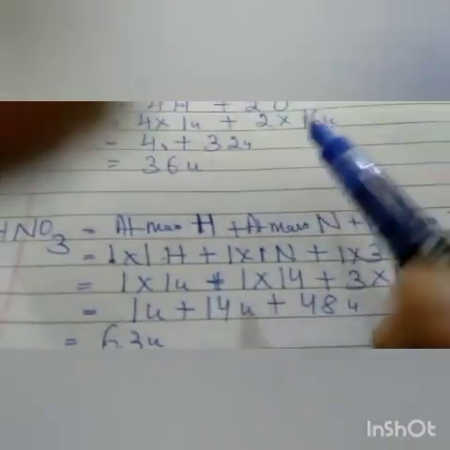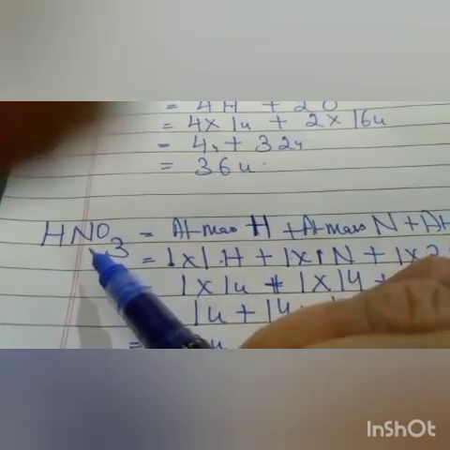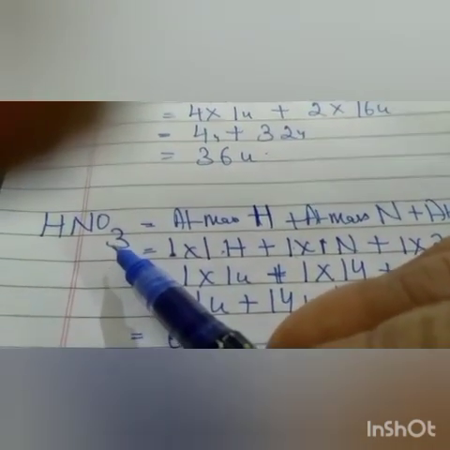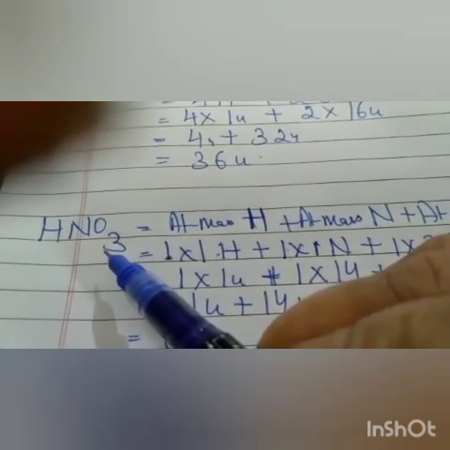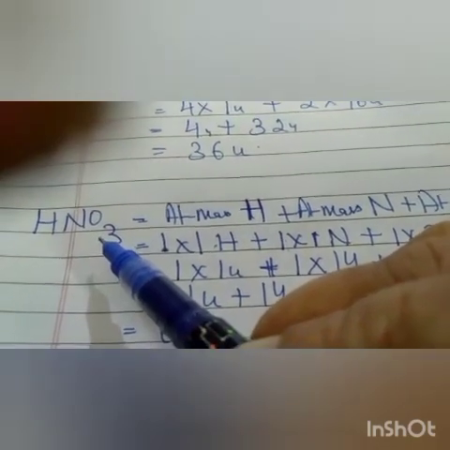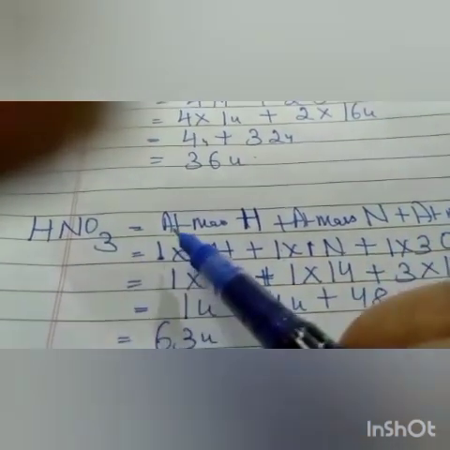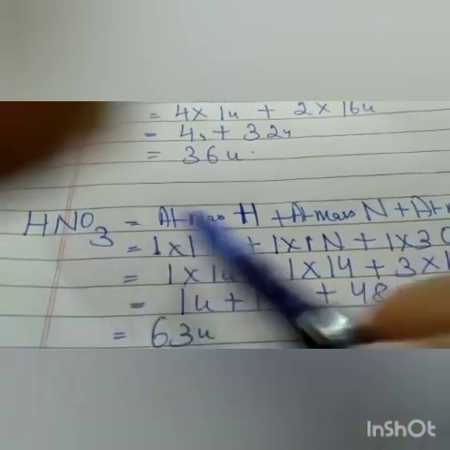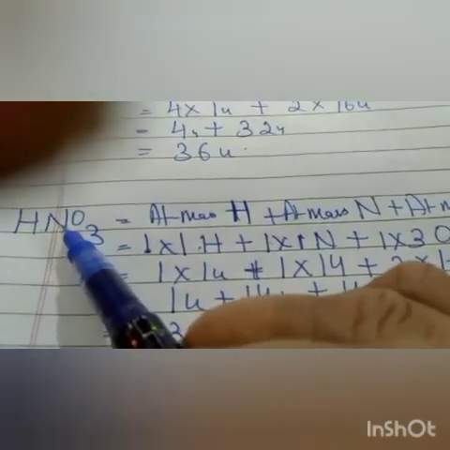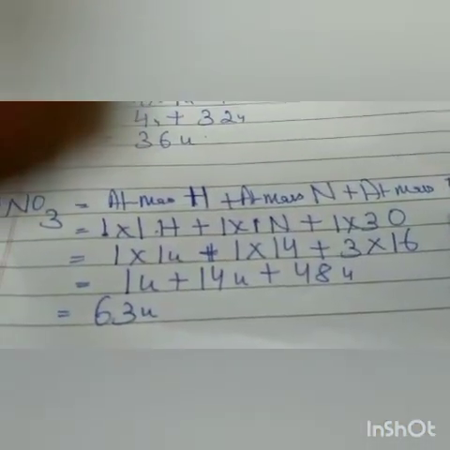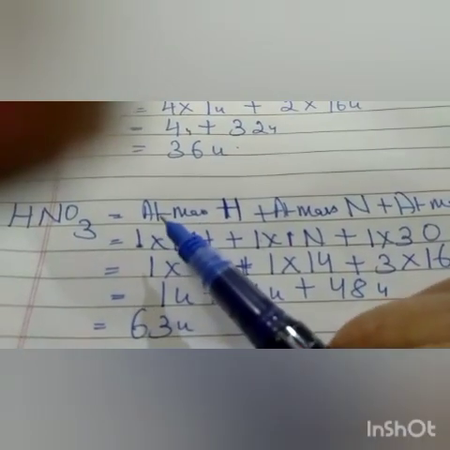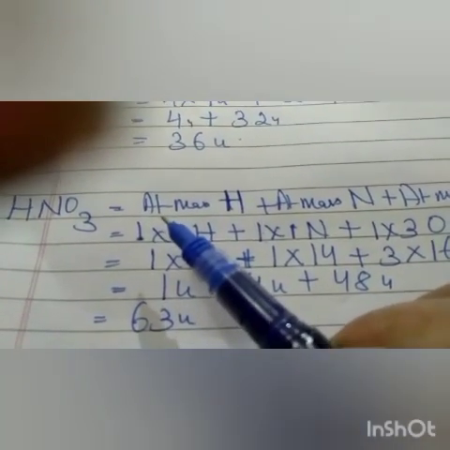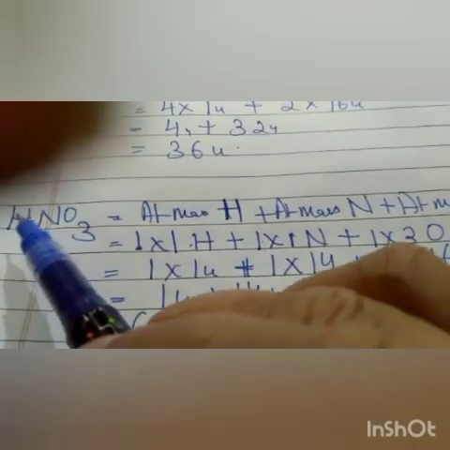Now you see this last example, molecular mass of nitric acid. That will be the sum of the atomic masses of the different atoms of nitric acid: atomic mass of hydrogen plus atomic mass of nitrogen plus atomic mass of oxygen. So here first we have to find the total number of atoms. How many hydrogen atoms are there?